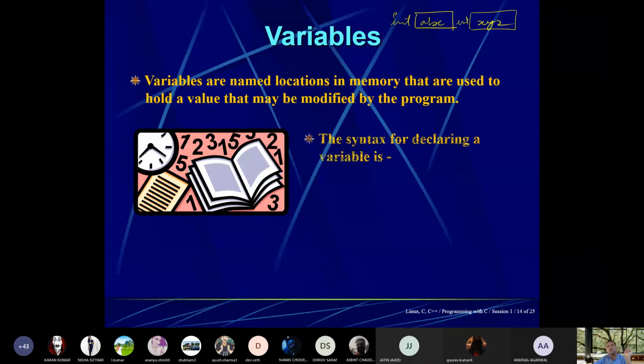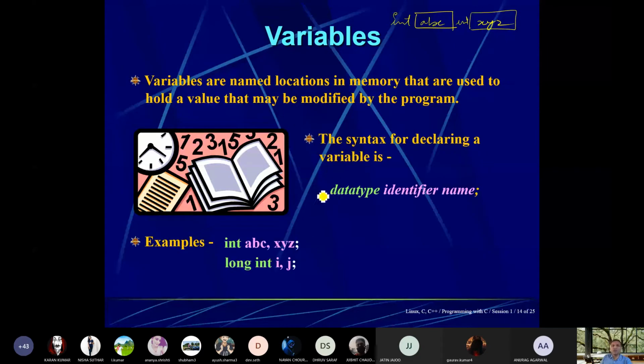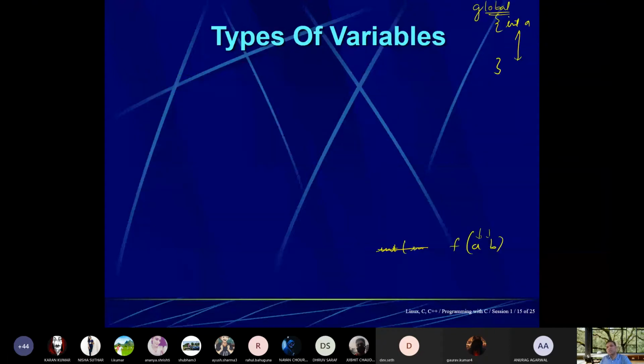Variables are named locations. Suppose this is the example given. It automatically creates one space in memory, and this also creates a space. Because it is long, long must have double the size of integer. So this is a long integer type. What is the name of this variable? This is I. Similarly for J also, it is a long integer, very big and double the size of this integer. So here, if you want to declare a data type, don't put a comma here. After this, you can put a comma. So this is the declaration of a variable.